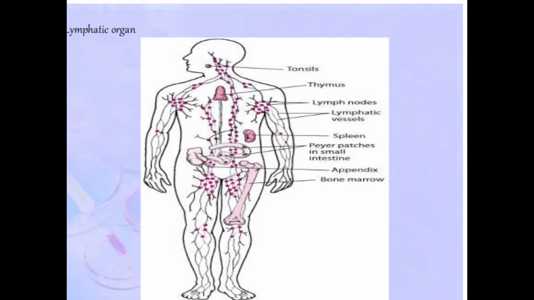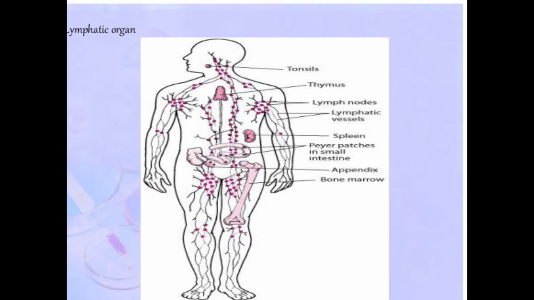So let's first of all just see the lymphatic organs. Now there are altogether different types of lymphatic organs. Let's start with the tonsils and thymus. The tonsil is present in the neck region. The thymus is present in the chest region. This lymph node is also present in the left side of the chest region, and you can also see it in the right side of the chest region.